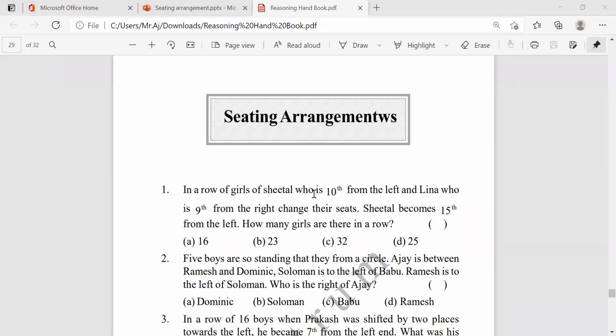Do you remember this? Sheetal, who is 10th from the left, and Lena, who is 9th from the right, change their seats. Sheetal becomes 15th from the left. How many girls are there in the room? Whenever you get these types of questions, you need to understand first that it will be in reverse order, in reverse order number also. It's very important. Then we'll solve this type of problems.